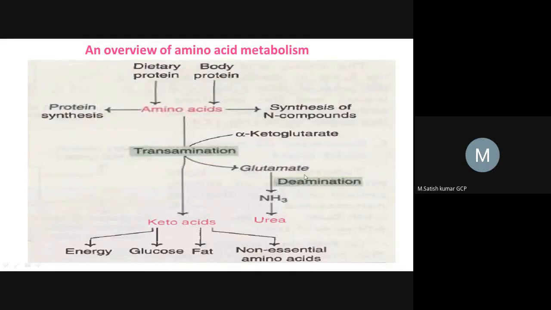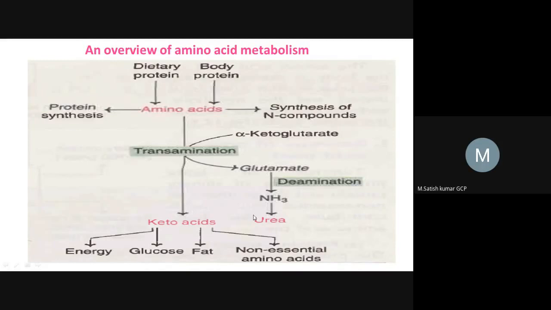Here glutamate, which is an amino acid, will be releasing the amine group. De means removal, amination means amine group, right? So here the amine group will be removed from the glutamate, right? Then it is finally converting into urea. Okay, so this amine group will be useful for synthesizing urea.